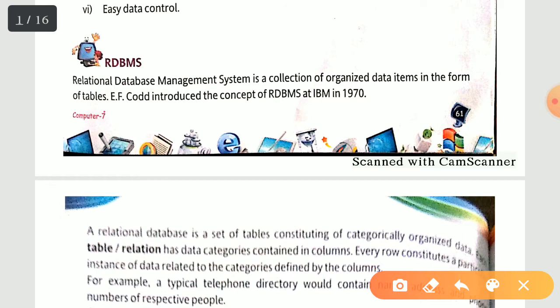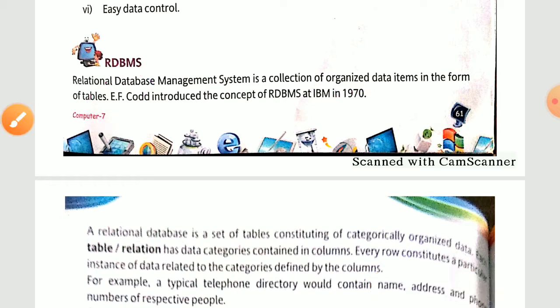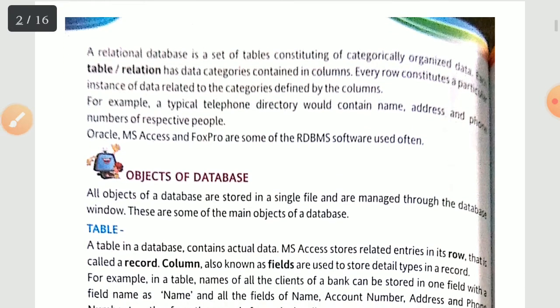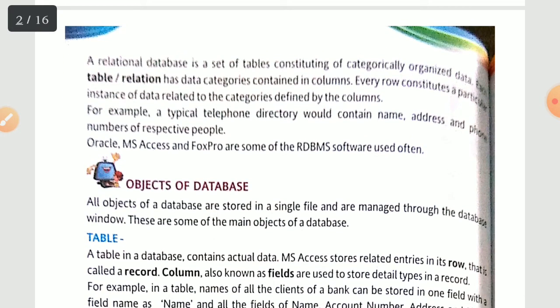Now, E.F. Codd introduced the concept of RDBMS at IBM in 1970. He is the person who introduced your relational database management system at IBM in 1970. Now, furthermore, we have something more. A relational database is a set of tables constituting of categorically organized data.